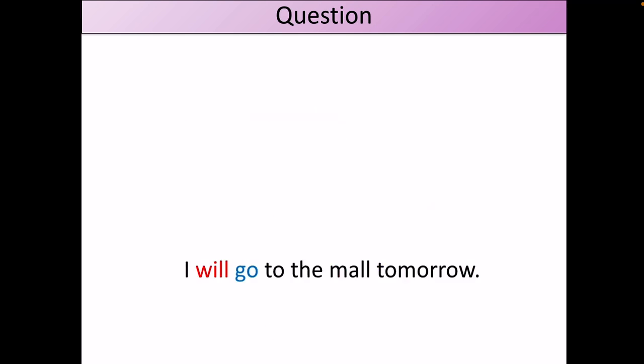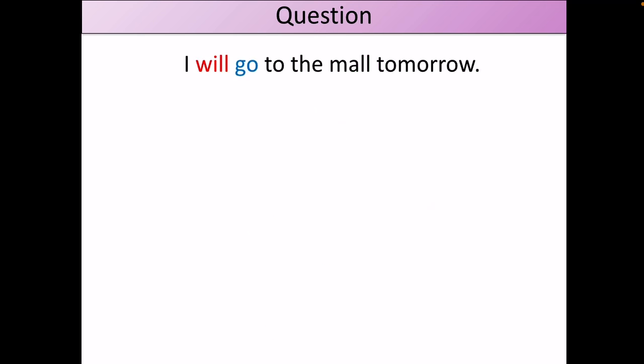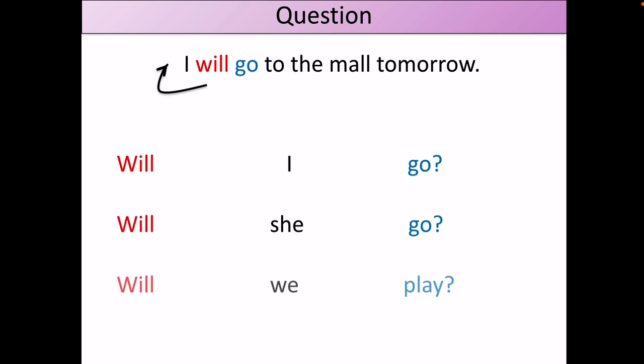If I have a sentence like this, I will go to the mall tomorrow, and I want to change it to a question, all I have to do is to reverse the place of will and put it at the beginning of the sentence, and just like that, I have a question. For example, will I go? Will she go? Will we play?